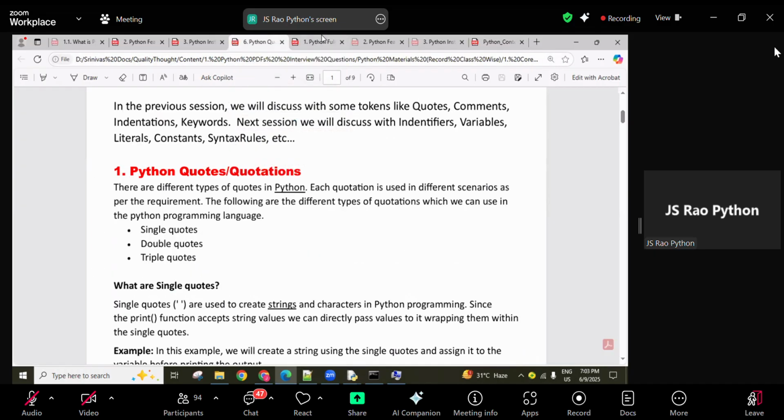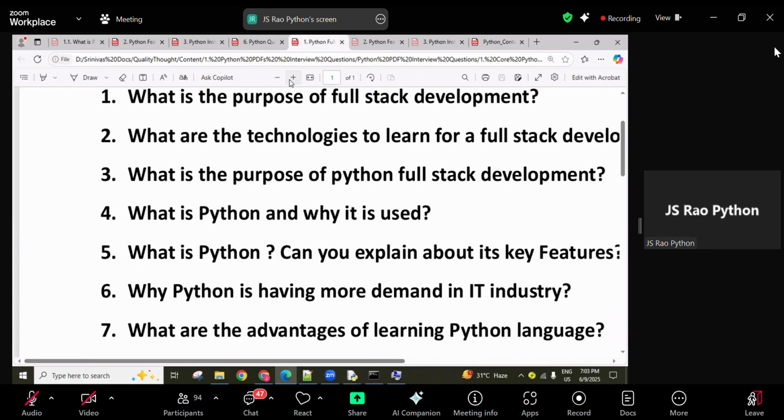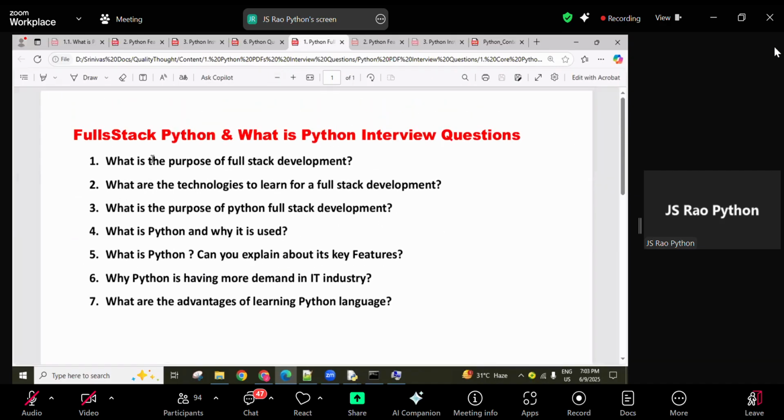So far whatever we discussed, these interview questions also cover. For example, this is the Python full stack related basic questions. What is the purpose of full stack development, what technologies do you need to learn for full stack development, as a Python full stack developer what do you require to learn. If you are joining for full stack development you will understand.